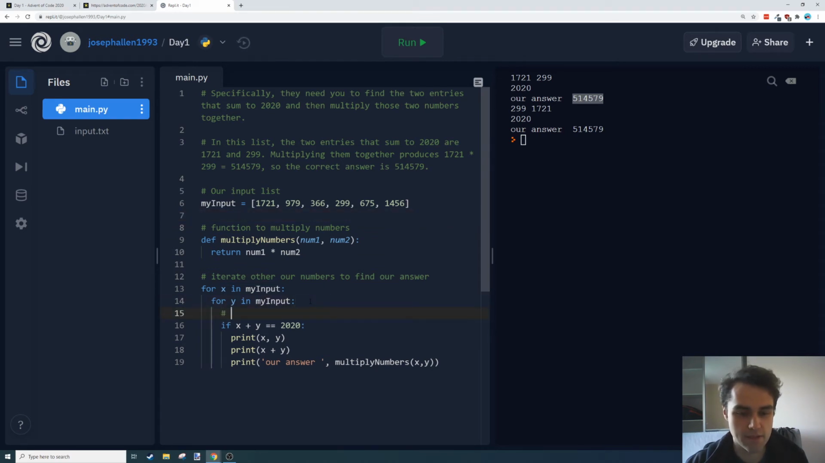Sometimes it might be common to describe this if statement if it's a bit confusing. When is this condition true? So we might say, if x and y sum to 2020. Might be easy to read that now, but sometimes these if statements can be quite complicated, so that can be a good pattern to get into.